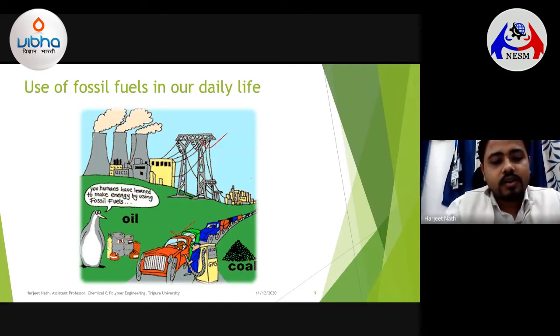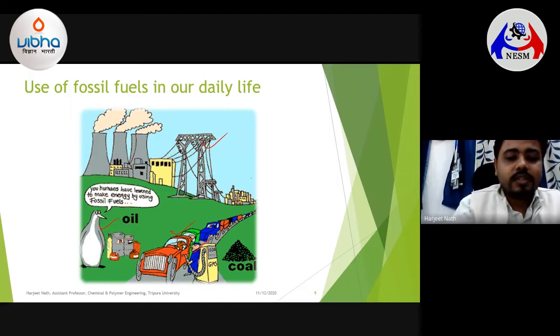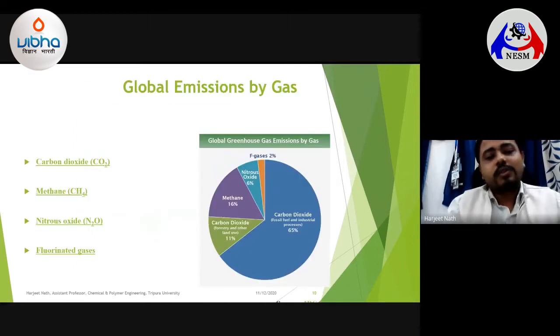On the side, you could see one penguin looking at this vendor and saying that humans have learned to make energy by using fossil fuels, but that they were not. So we are heavily dependent on the energy from fossil fuels. Now, when you say fossil fuels, there comes the problem of pollution. Whenever you are burning fossil fuels, it leads to pollution, which you can say is in the form of greenhouse gas emissions.